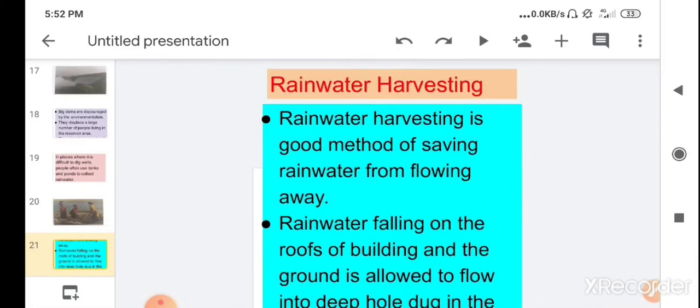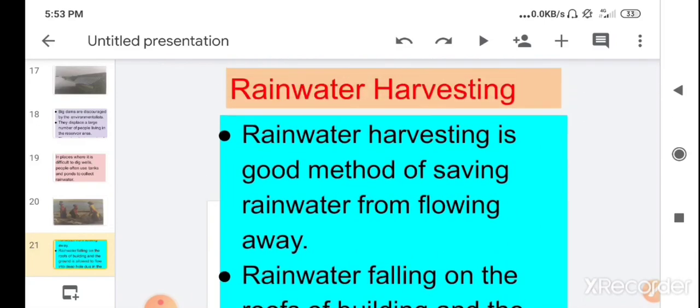Then children, our next topic is rainwater harvesting. It is the method for saving, for collecting the rainwater. Rainwater harvesting is a good method for saving rainwater from flowing away.